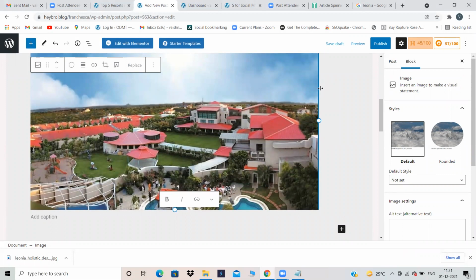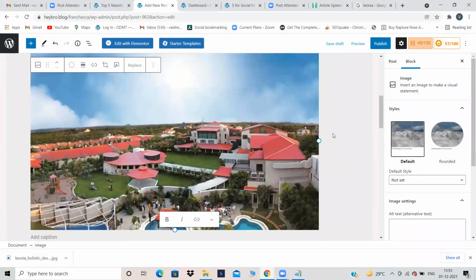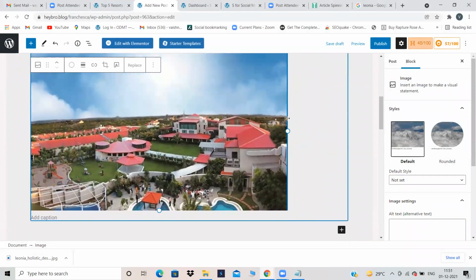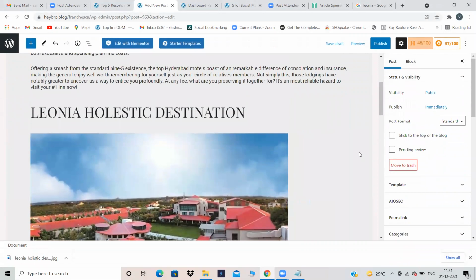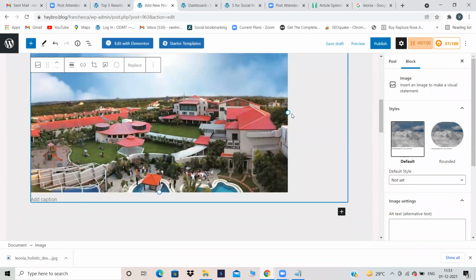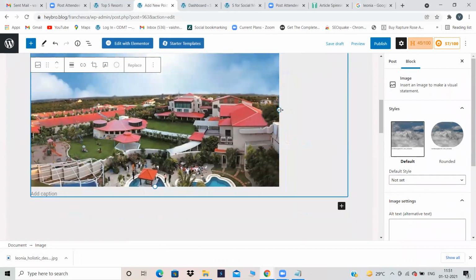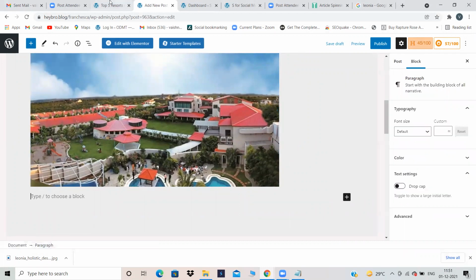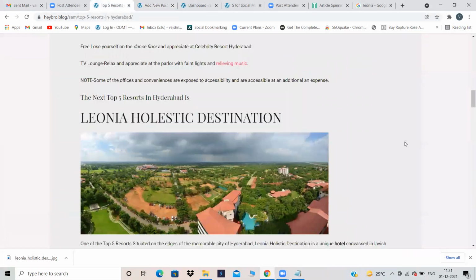We are just writing a blog. So this is my title, that is the headline, and this is my image. You can adjust the sizes according to your default, rounded, and all these things. But this is a perfect size, so I'm just keeping it like this. Now I want to write some description regarding Leonia Holistic Destination. So click on paragraph. Now go back again.